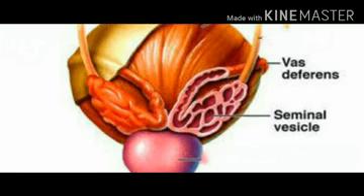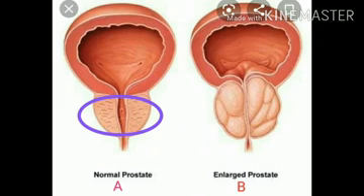Now moving to second gland, that is prostate gland. You can see in the figure, it is a large and single gland made up of 20 to 30 lobes, and it is located underneath or below the urinary bladder. It surrounds the urethra and releases a milky white and slightly acidic prostatic fluid.